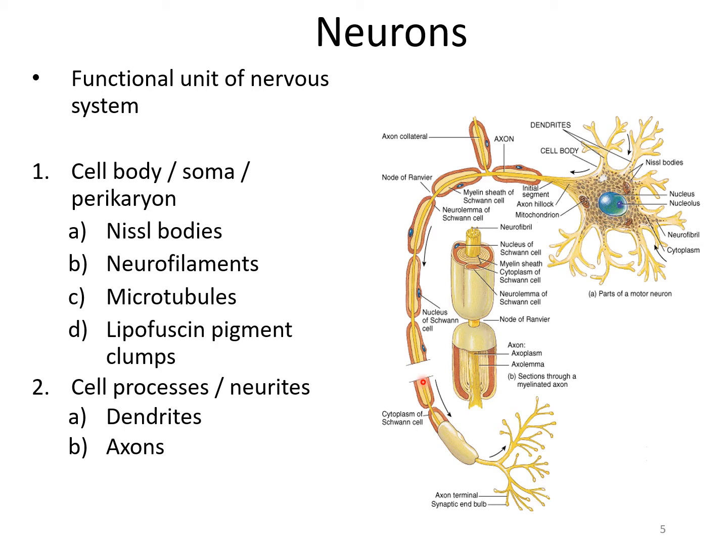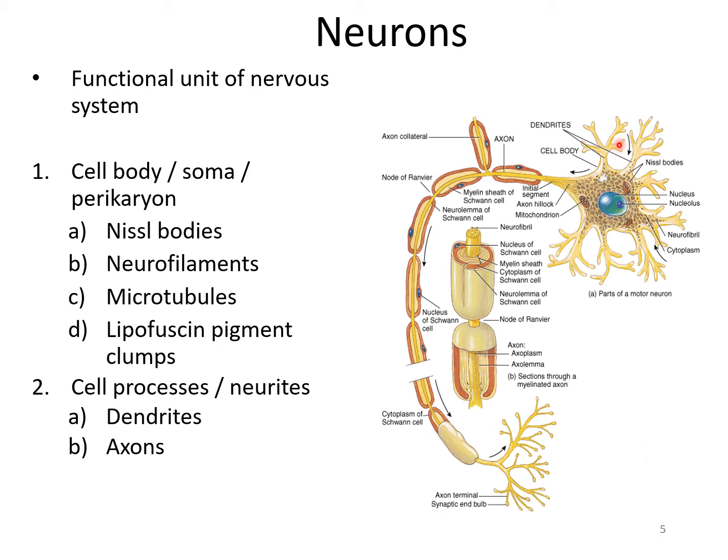Now, the second one is the dendrites. So the cell process, or neurite, divides into the axon and dendrites. The cell body, soma or perikaryon, contains the Nissl bodies, neurofilaments, microtubules, lipofuscin pigment and clumps. Now dendrites. Dendrites are the short processes of the neuron and terminate near the cell body. They are irregular in thickness and Nissl granules extend into them. They bear numerous small spines of variable shape. In the dendrites, the nerve impulse travels toward the cell body.